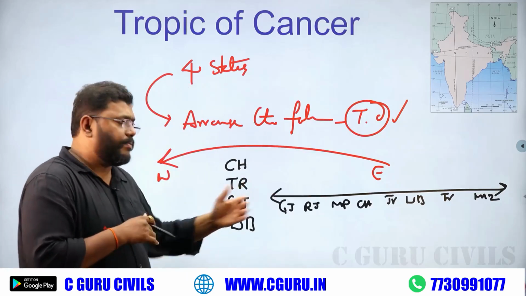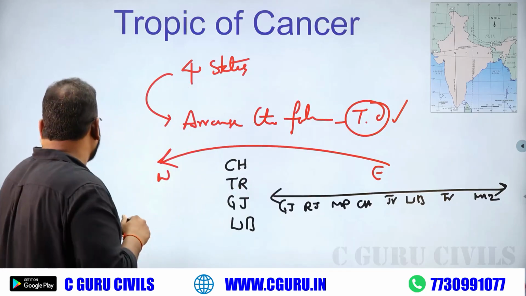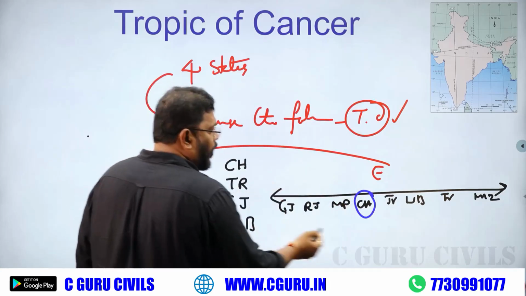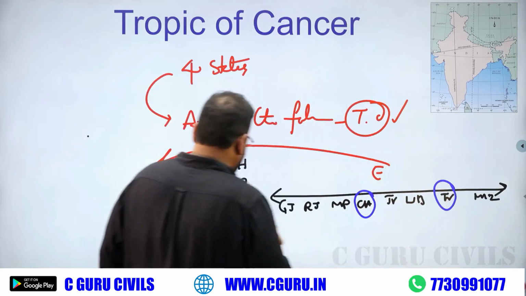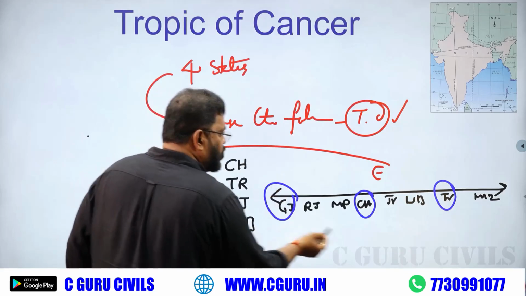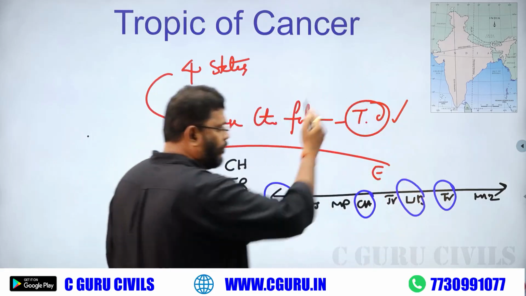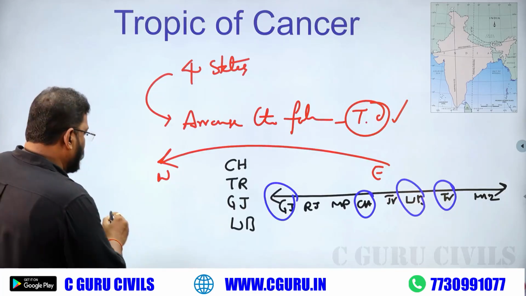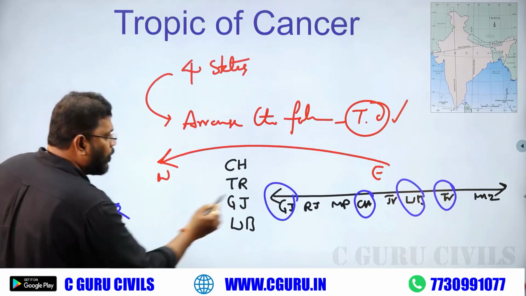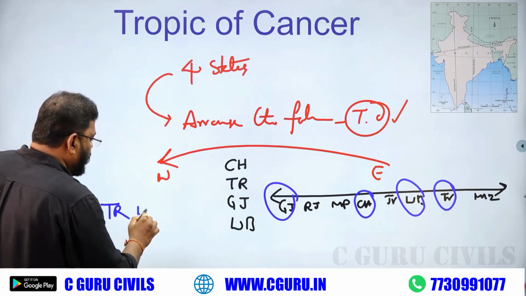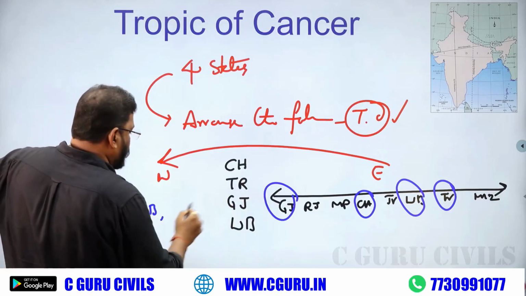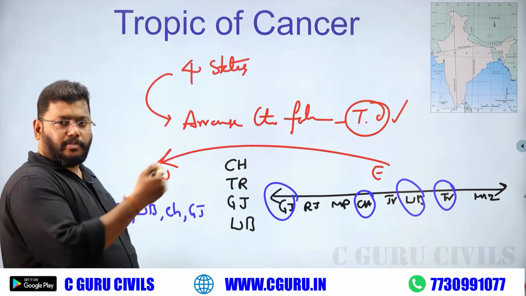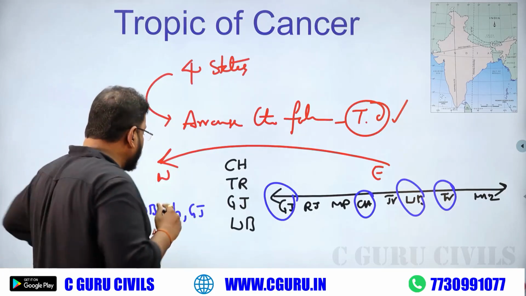After that, please pick Chhattisgarh, Tripura, Gujarat, West Bengal. So, the right answer is Tripura, West Bengal, Chhattisgarh, and the last one Gujarat. East to west arrangement. Okay, like this.